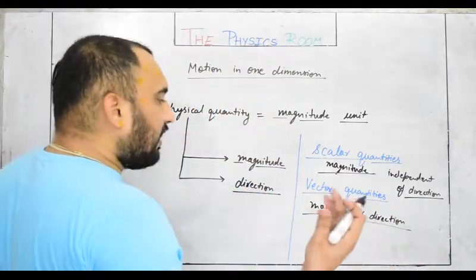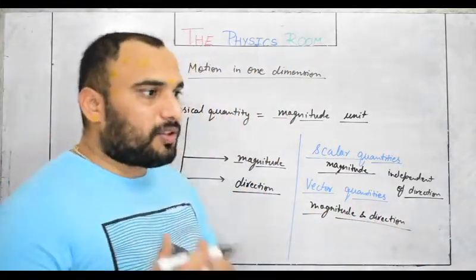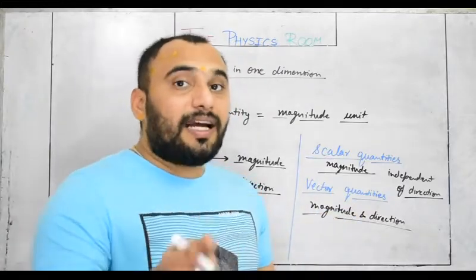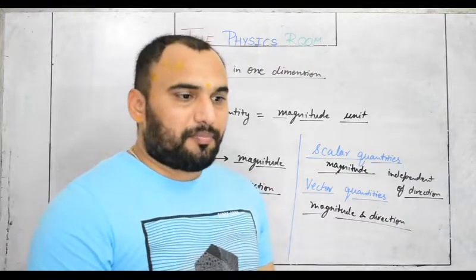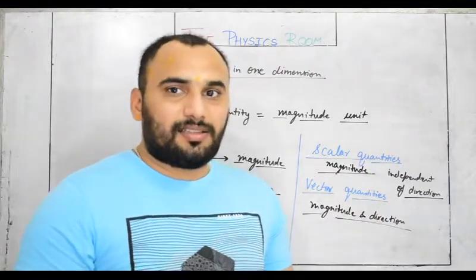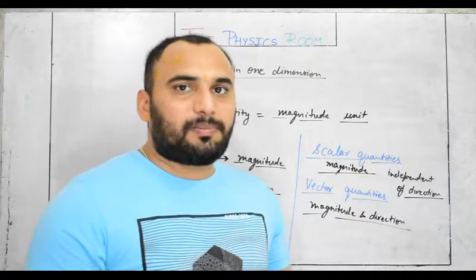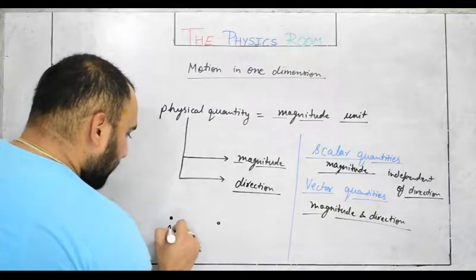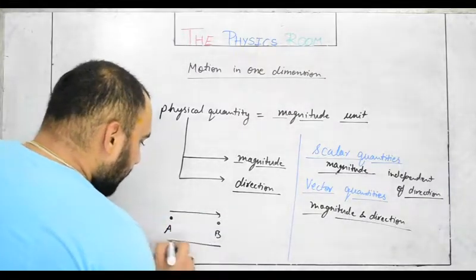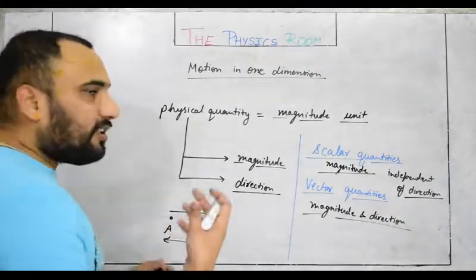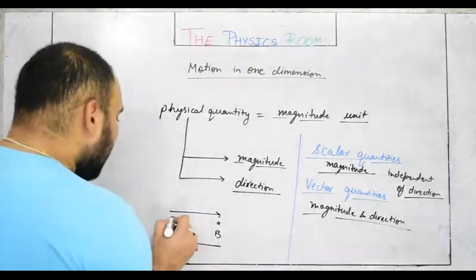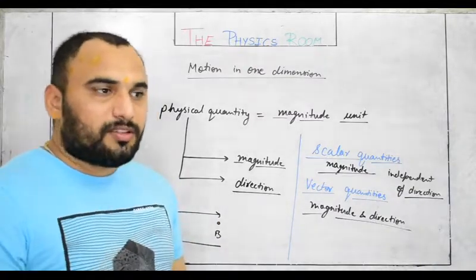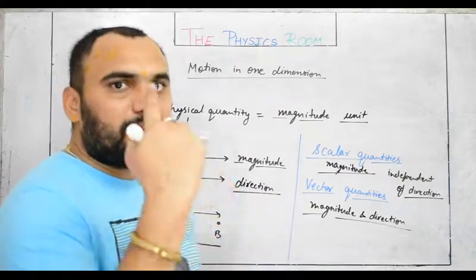Vector quantities are those which have magnitude as well as direction. Suppose a force with a direction. Velocity is a vector quantity, while speed is a scalar quantity. In the same way, distance is a scalar quantity, while displacement is a vector quantity. If a body displaces from A to B and comes back to A, its entire displacement is zero, because the initial and final positions are the same. In circular motion, during one complete revolution, displacement is zero.